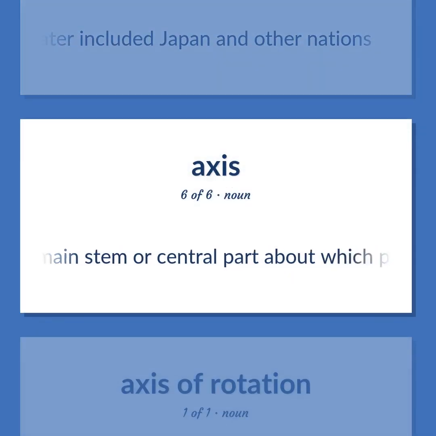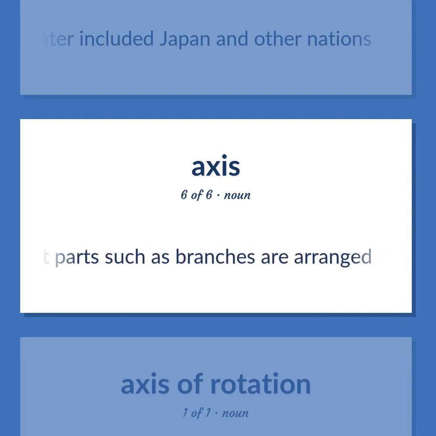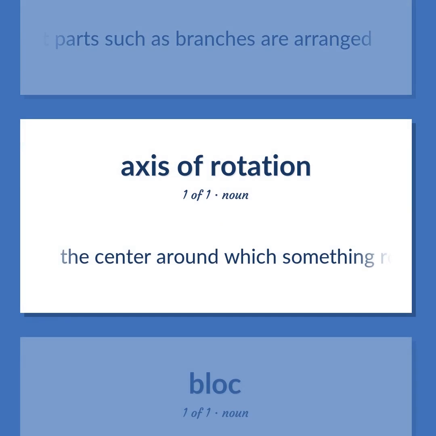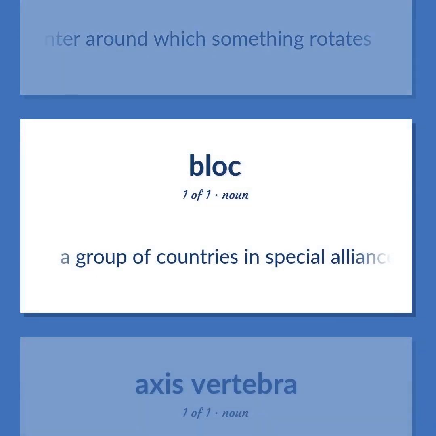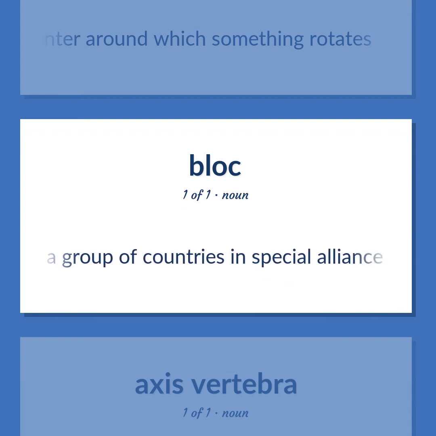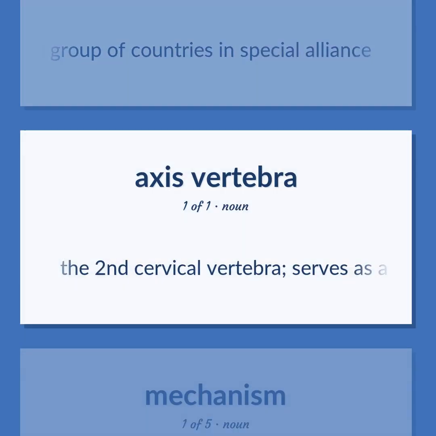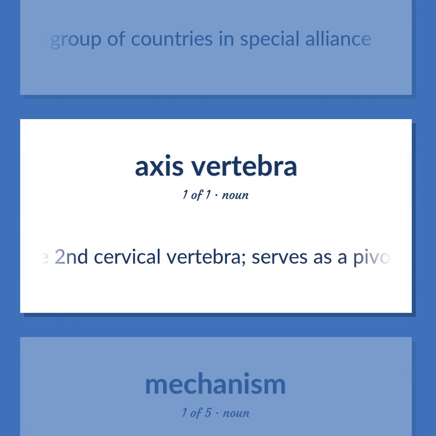The main stem or central part about which plant organs or plant parts such as branches are arranged. The center around which something rotates. A group of countries in special alliance. The second cervical vertebra serves as a pivot for turning the head.